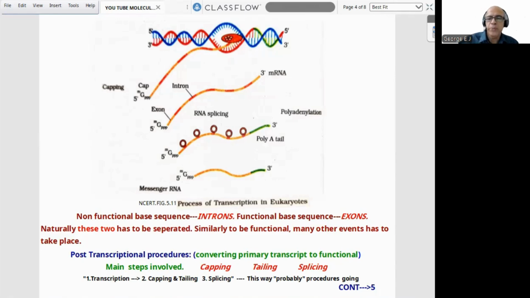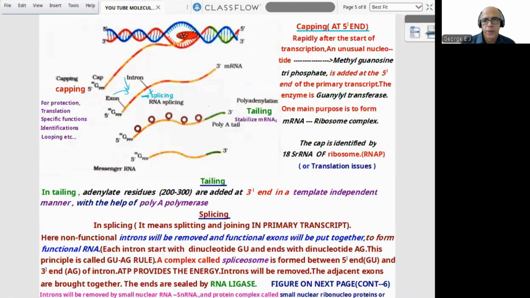This is the way the procedure goes, as written there. I think it is clear to all of you. Now we can proceed to the next page. Now I will explain each item: its importance, the need, which chemicals are involved, including the diagram. Notice the diagram, you can easily follow.